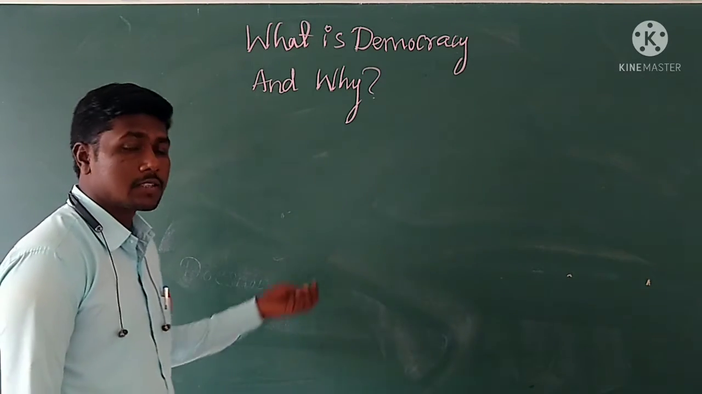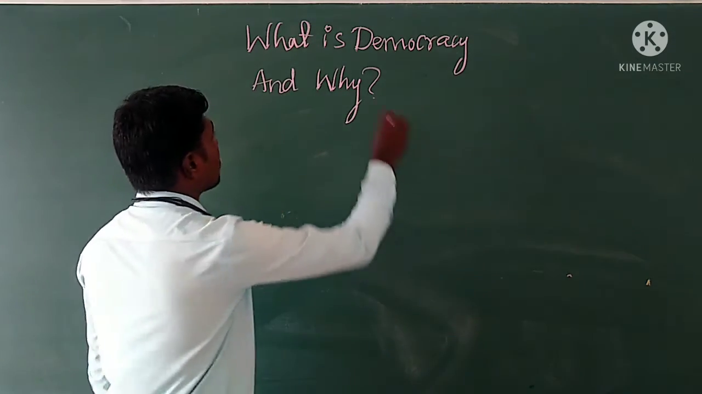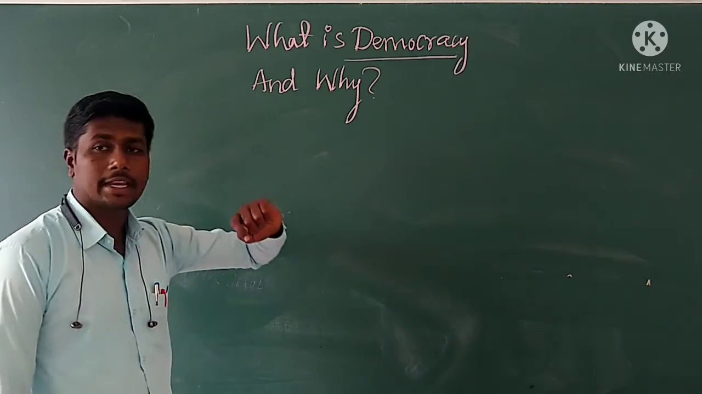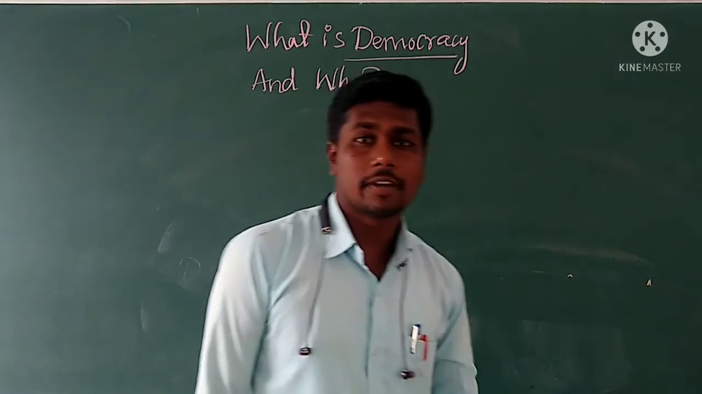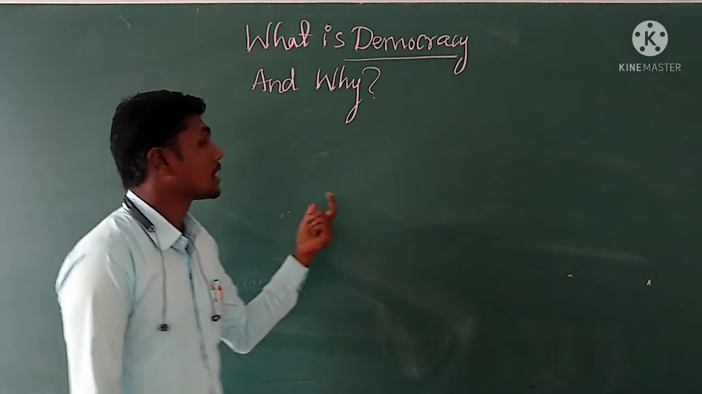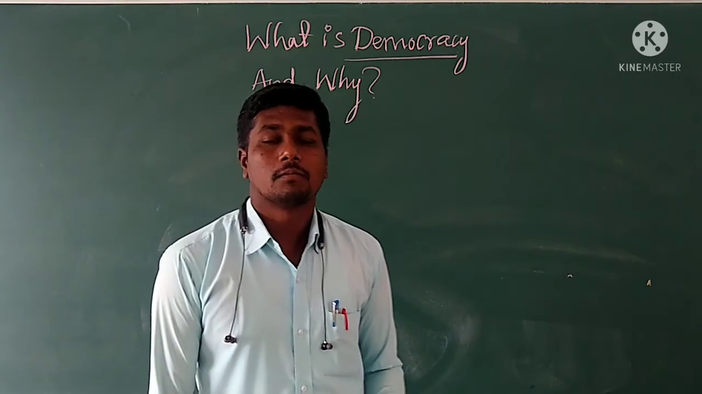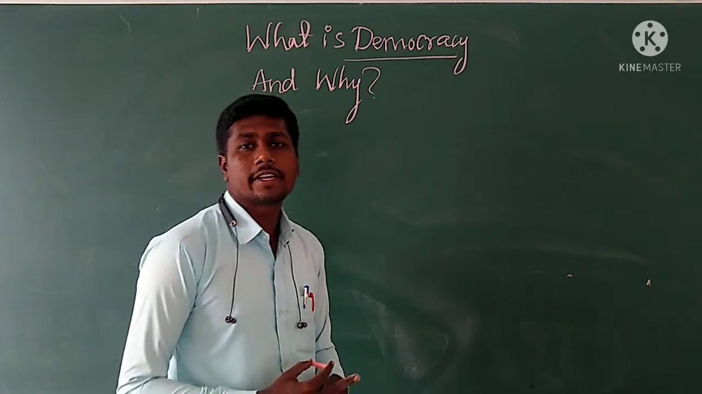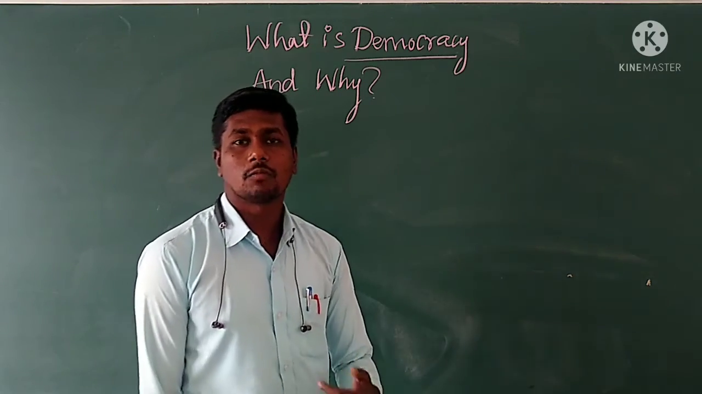Obviously, for many years you have been learning about democracy, correct? You have already learned various definitions of democracy. Abraham Lincoln's famous definition you might also have learned: democracy is the type of government for the people, by the people and of the people. This is the famous definition given by Abraham Lincoln.